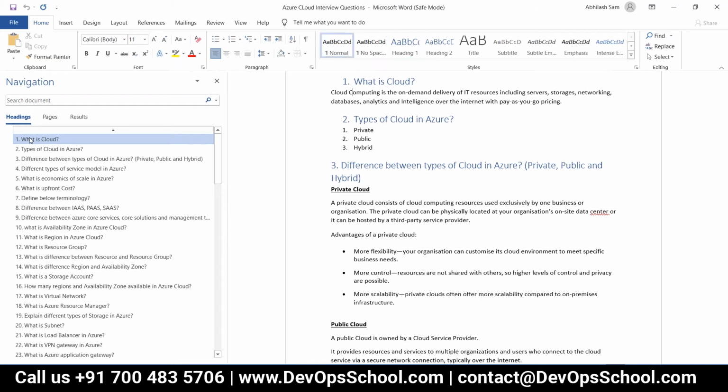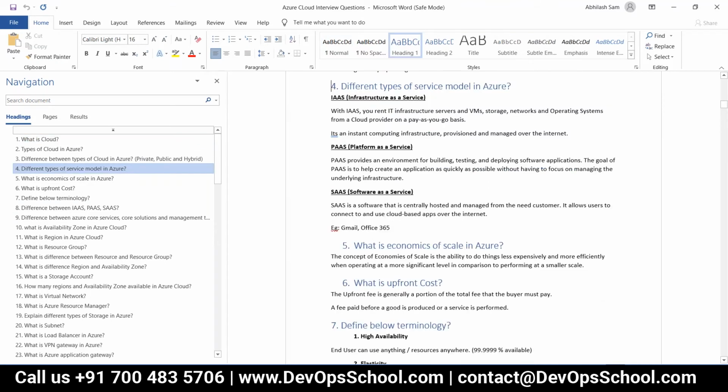Private cloud. I told you that you have to make one tabular form of differences. Okay, no issues. Different types of service model in Azure. Click on fourth. Okay, SaaS, PaaS, IaaS. Click on fifth.